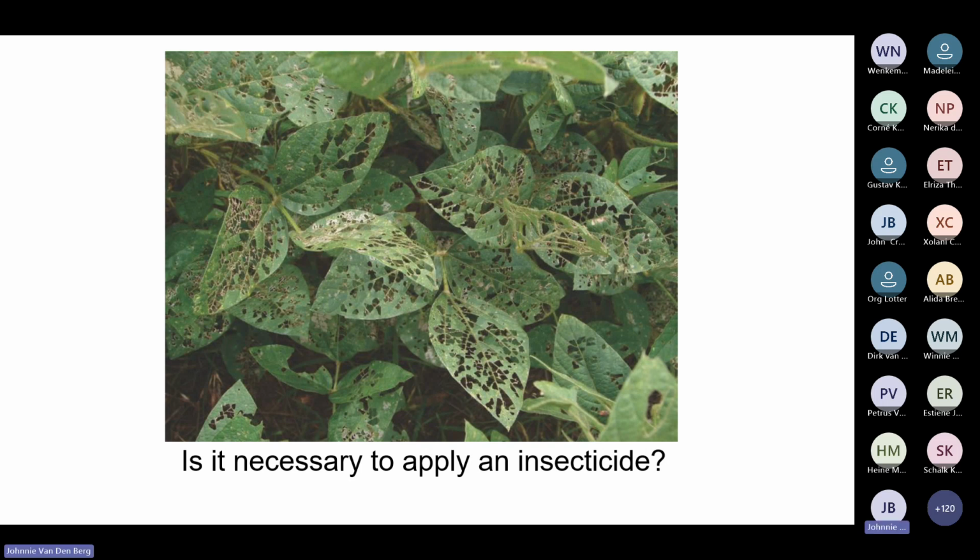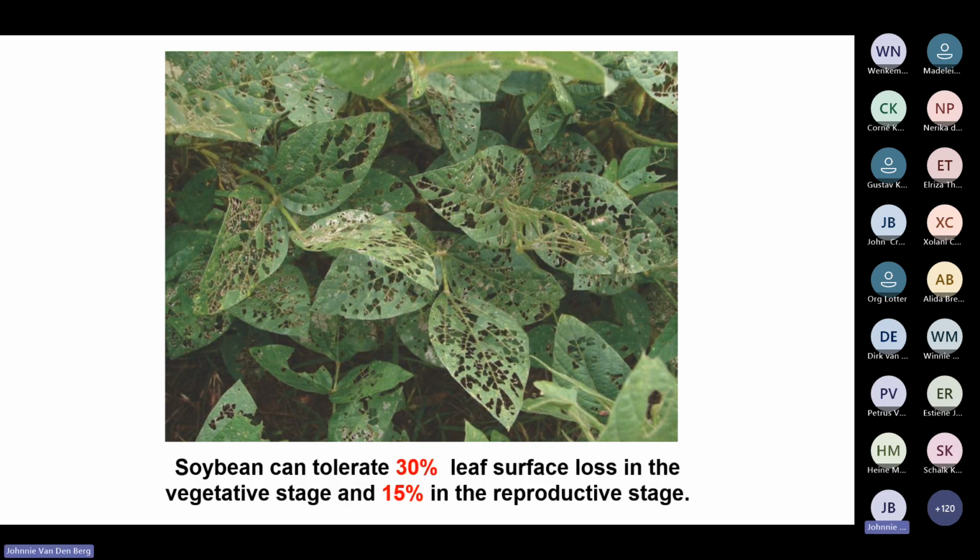Of course, first, this looks terrible. First instinct is spray as soon as possible. But I want to take you through the IPM way of thinking here. Soybean can tolerate 30% leaf loss during the vegetative stage before flowering, and then 15% leaf loss when the plant has started to flower and the pods form. So that is already a threshold that can guide our decision to spray or not.